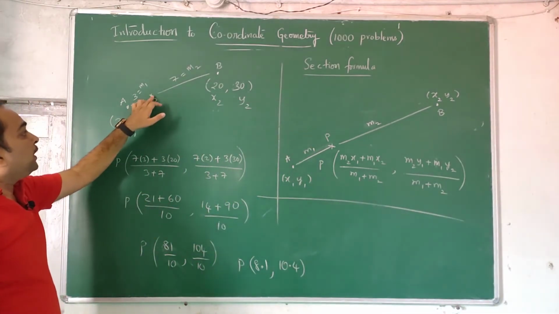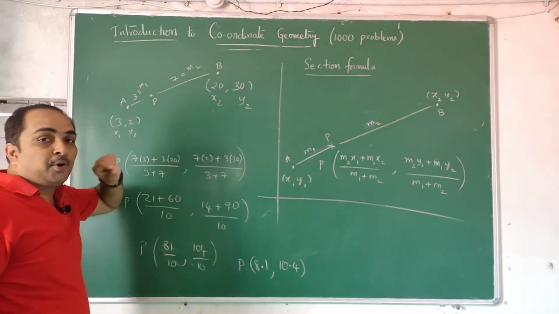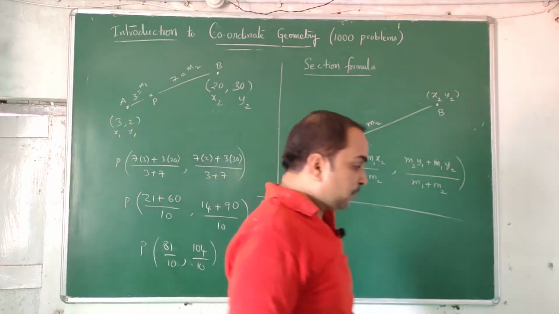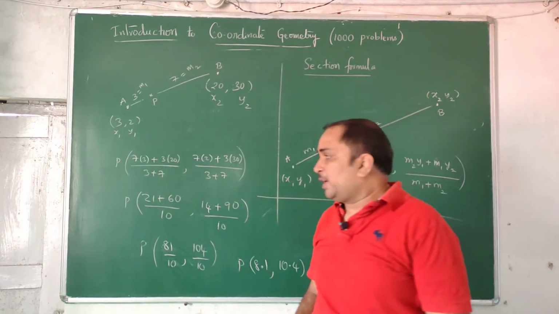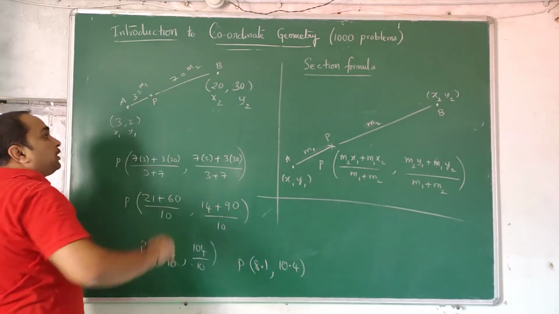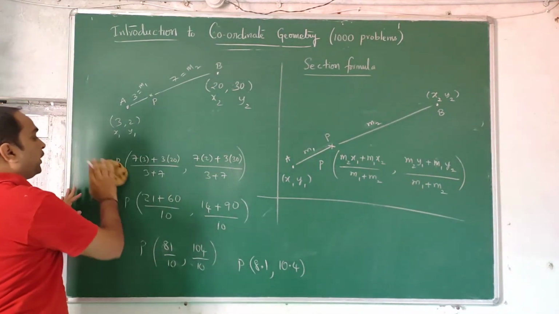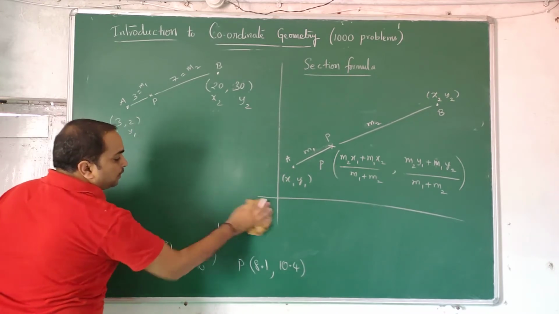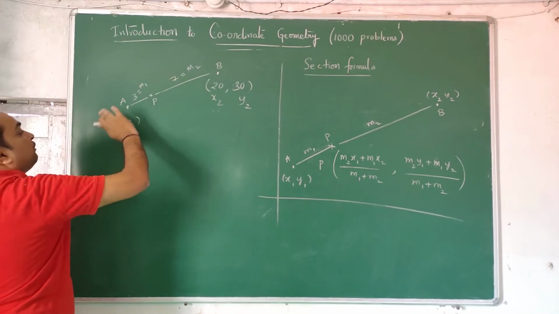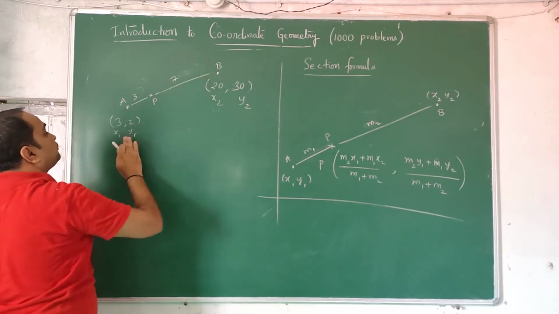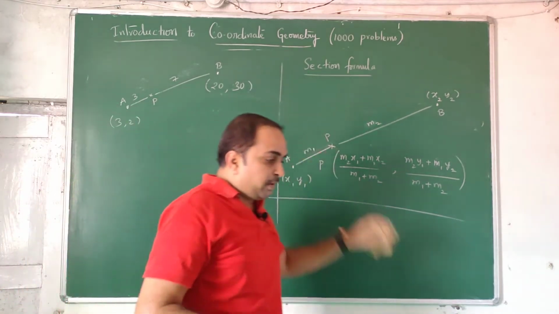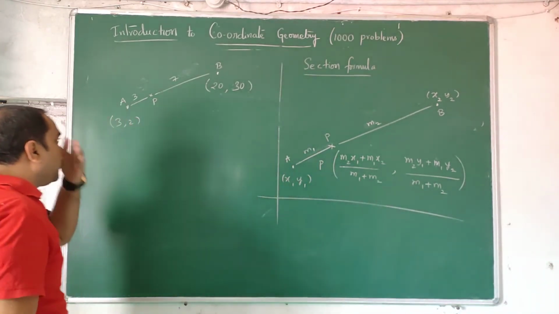So I am wanting a point between 2 points such that that point cuts it in one particular ratio. Now, can it be done a little faster? Some teachers tell you that there is a short trick. No short trick. Remove this. Now do it fast. Don't write m1, m2 and all, just x1, x2, y1, y2. After severe practice, initially you do it with points, now you do it quickly.